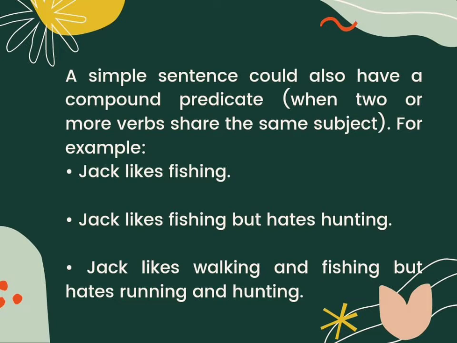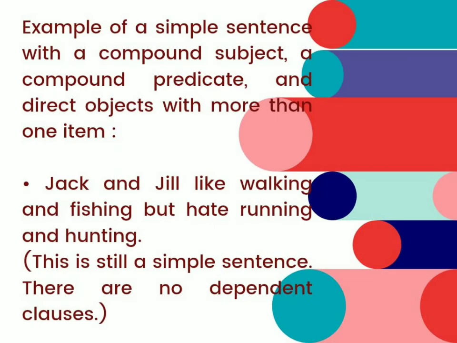The third example, Jack likes walking and fishing but hates running and hunting. This is still a simple sentence with a compound predicate. The subject, Jack, is still the subject of two verbs, likes and hates, but we can see how a simple sentence could start to get quite busy. Example of a simple sentence with a compound subject, a compound predicate, and a direct object with more than one item: Jack and Jill like walking and fishing but hate running and hunting. This is still a simple sentence. There are no dependent clauses.